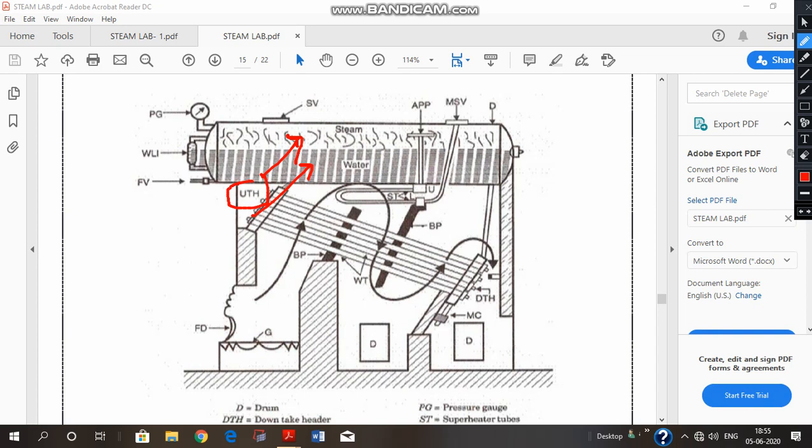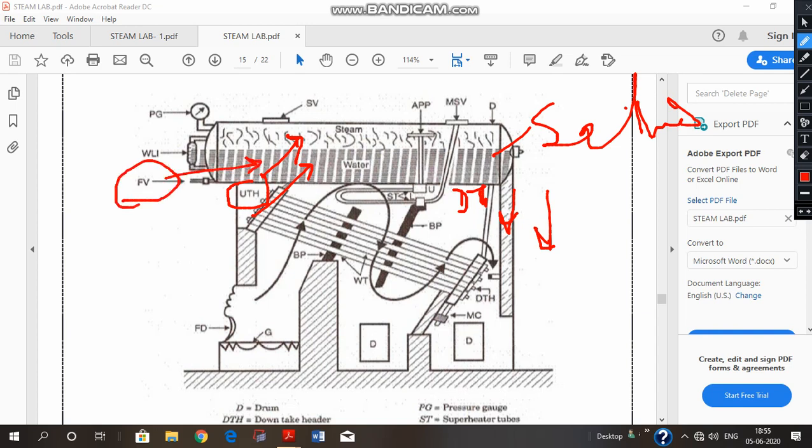So from these two situations we have come to know that the function of the downtake header DTH is to bring water, or most probably the saturated water. Why? Because it is feed water and it was already saturated before its entry into the drum. Saturated water is coming downwards through the DTH downtake headers, and these are the tubes. And it flows inside the tube.